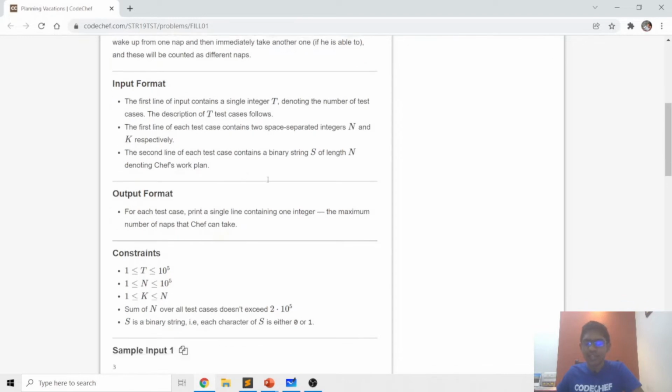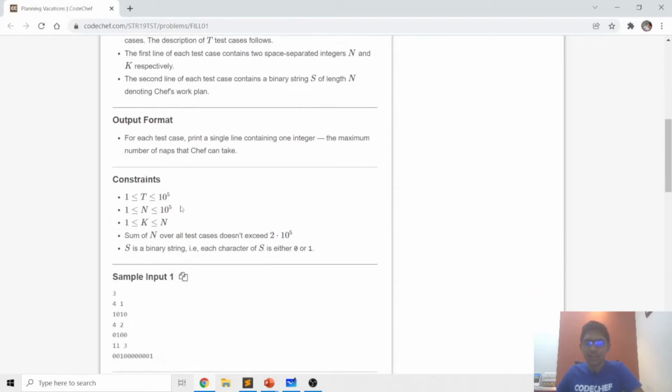So basically for each test case we need to answer this, and since the number of test cases and the sum of n can be up to 2 times 10 to the power 5, we need to find an O(n) solution or O(n log n). So let's think along those lines in which we can only process the string once in one go.